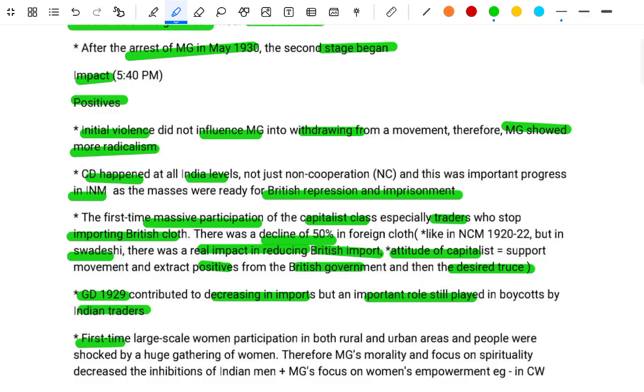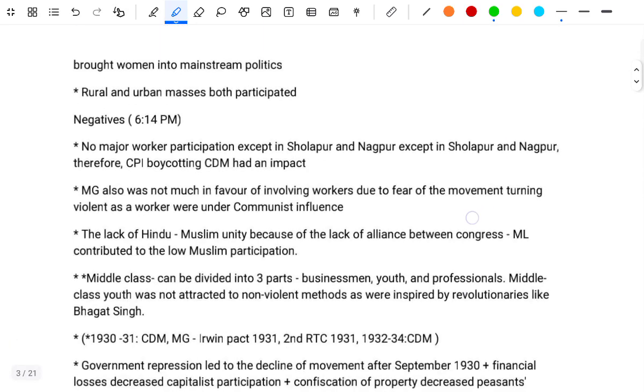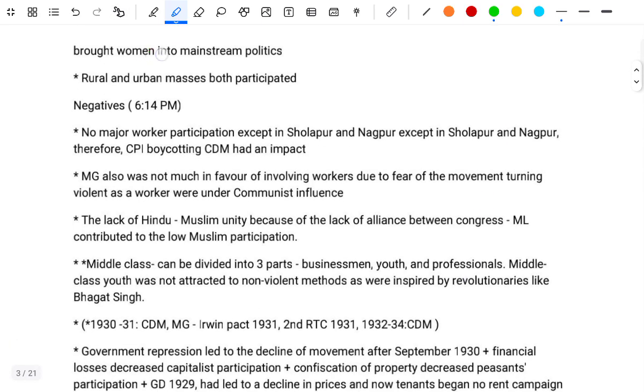The first time, large scale women participation in both rural and urban areas. The people were shocked by the huge gathering of the women. Therefore, MG's morality and focus on spirituality decreased the inhibition of Indian men. Plus, MG focused on women's empowerment, for example in constructive work, which brought the women into mainstream politics. The rural and urban masses both participated.